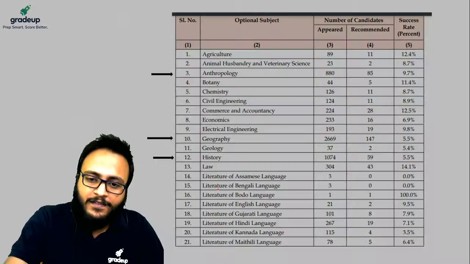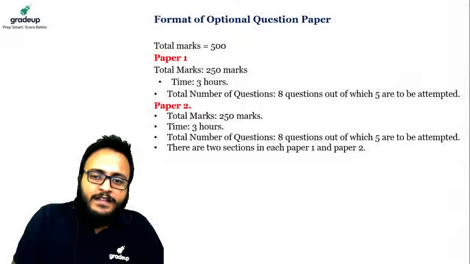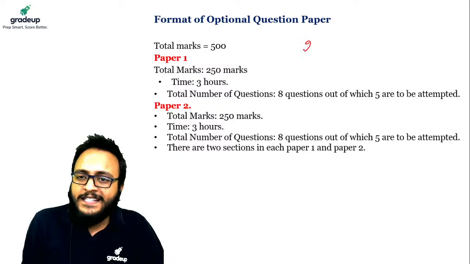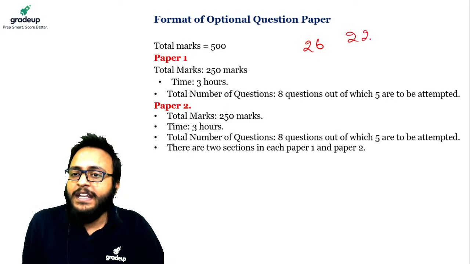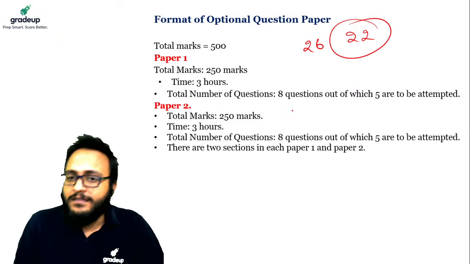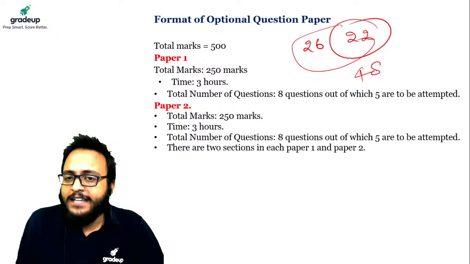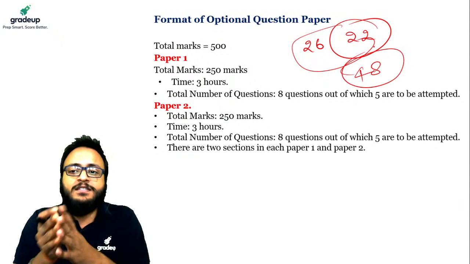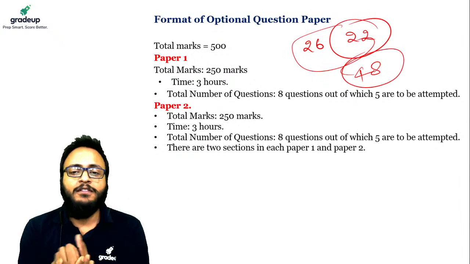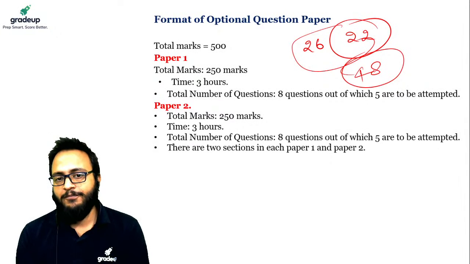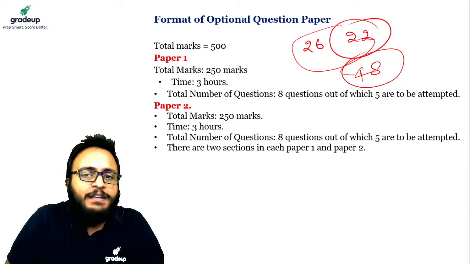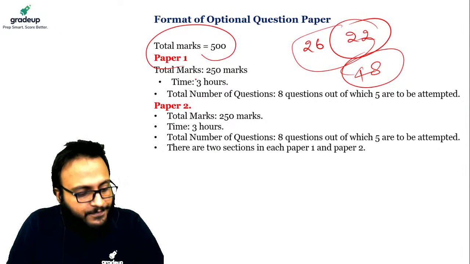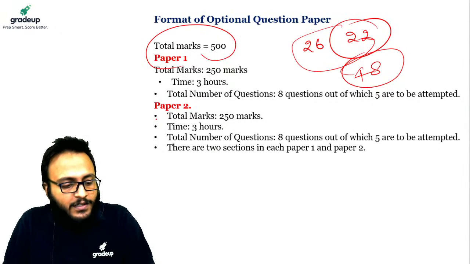This is very clear. And as we know, there are 26 subjects and 22 different literature languages. So guys, a total of 48 different options you can choose as an optional, but all of them have a common format.